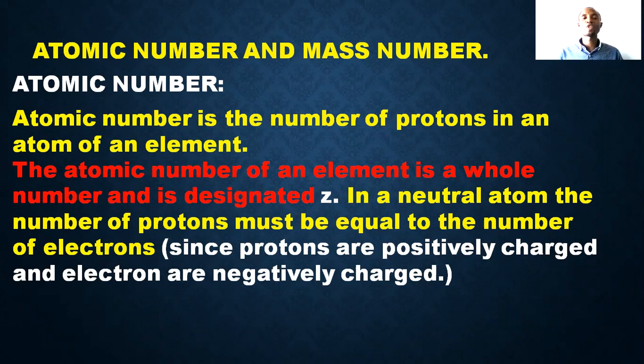However, the atomic number of any particular element is equal to the number of electrons. So in a neutral atom, the number of protons must be equal to the number of electrons. Since protons are positively charged and electrons are negatively charged, the two must be equal in order to cancel the charges, positive and negative, and give a neutral atom.